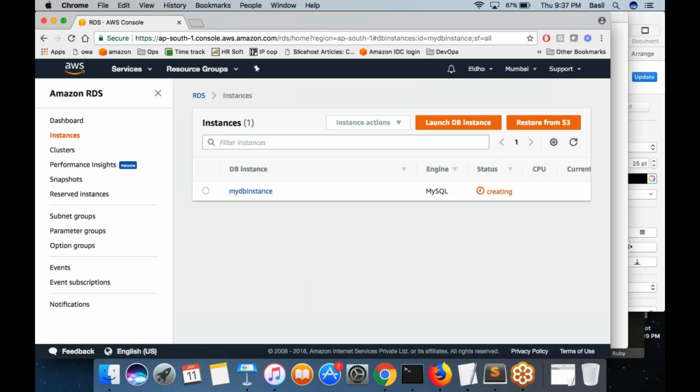You can see your database instance is now being created. I mean, 2-3 minutes it will take to create the database instance. And once it is created, I would be able to see the DNS name of this database. I can connect to this database from the WordPress or from the Linux prompt, which I will show you how to do that.